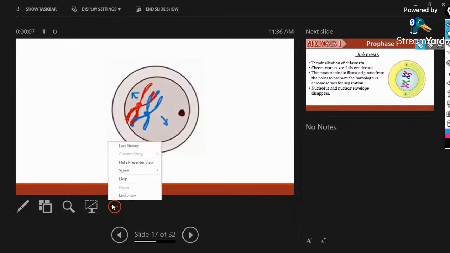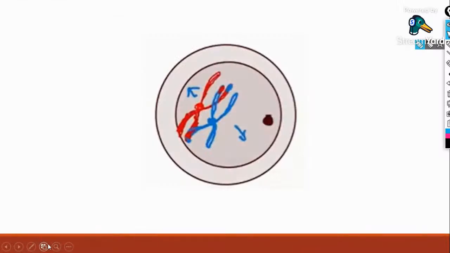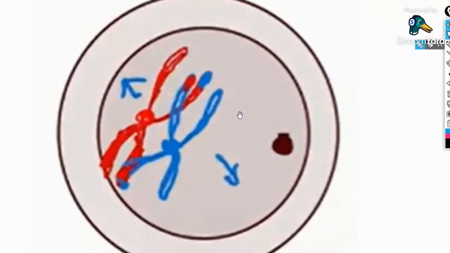If you look here, you can see that the red chromosome has just passed on to the blue chromosome, and the blue has passed to the red chromosome. That is what occurred after the process of crossing over.